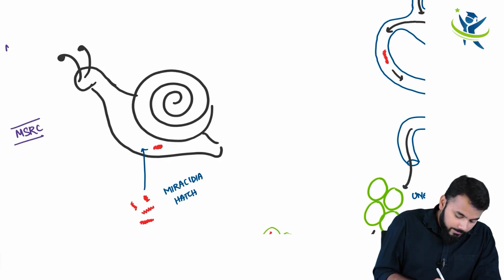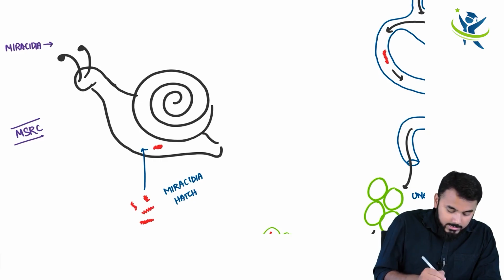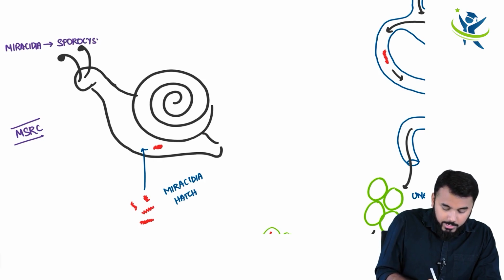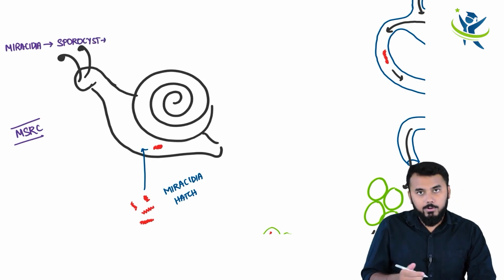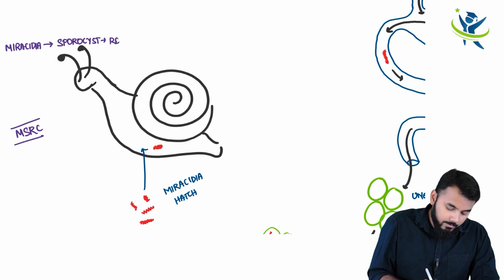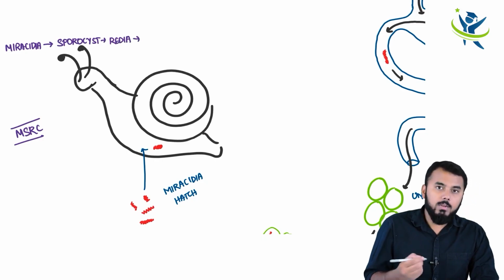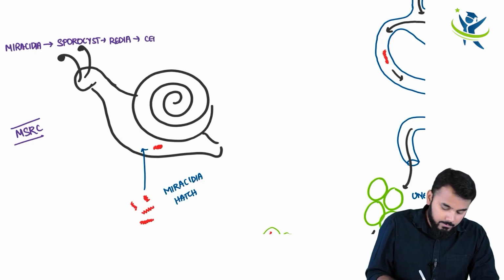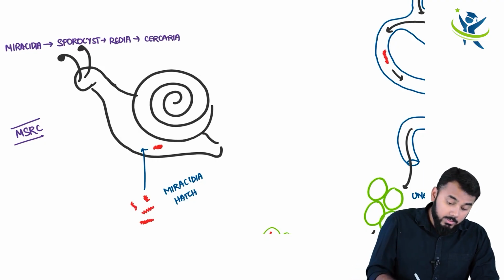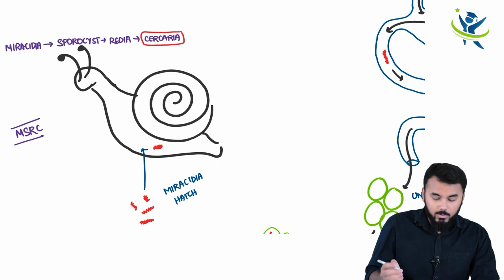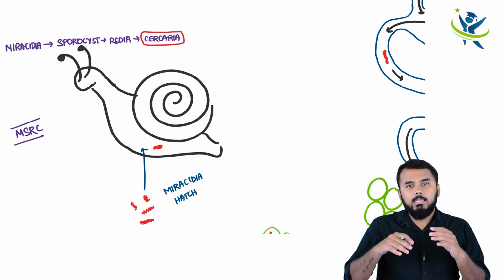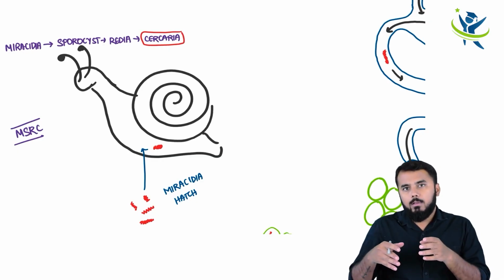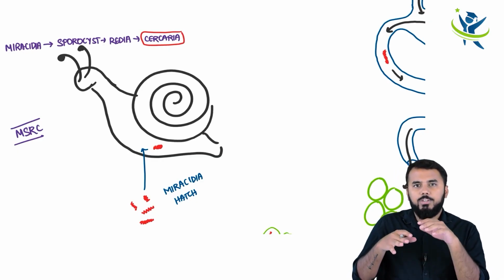One is miracidium. Miracidia inside the snail will convert into sporocyst, right? And sporocyst will later convert into redia, and redia will convert into cercaria. Now this cercaria is released from the snail, and it will swim inside the fresh water,